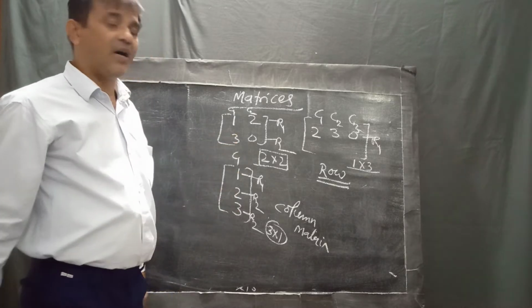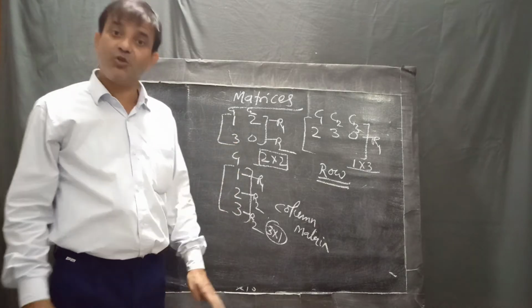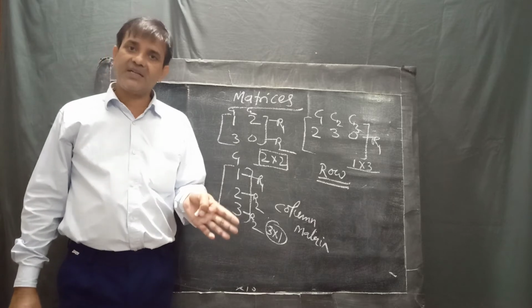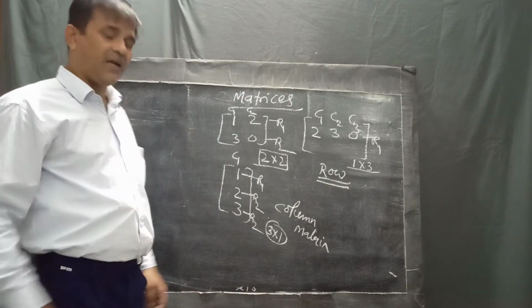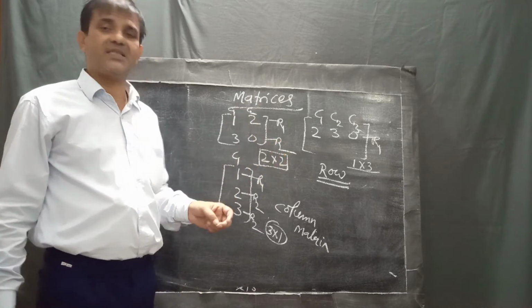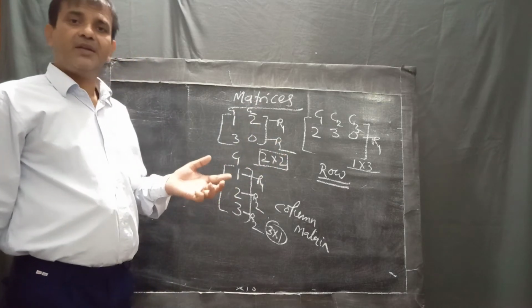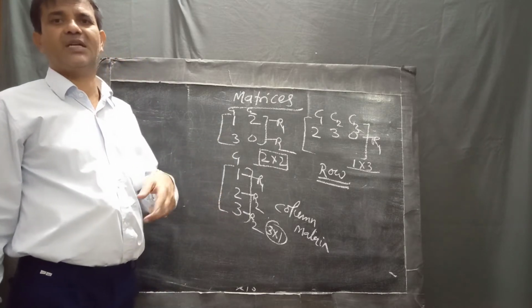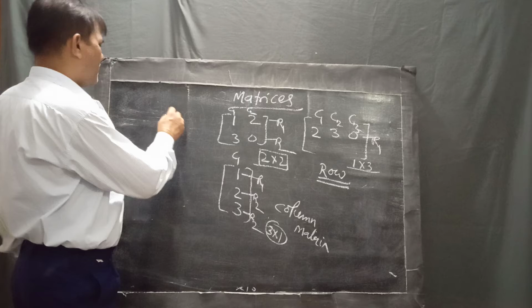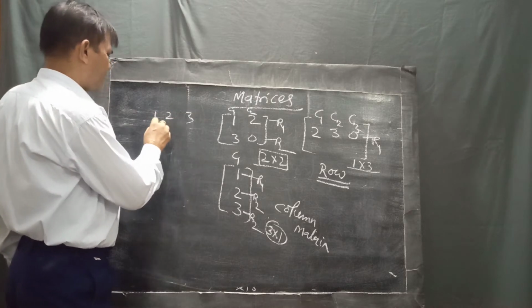Next one is, what do you mean by rectangular matrix? Do you know about a rectangle? In a rectangle there is length and breadth, but in a matrix there are rows and columns. So when the number of rows and columns is different, it is known as a rectangular matrix, like this.